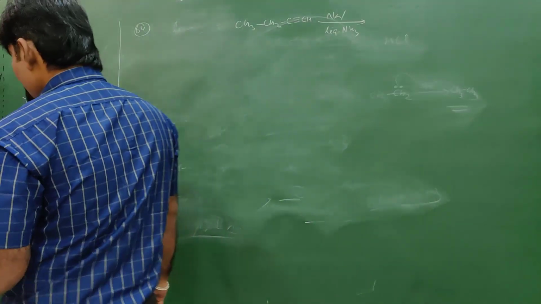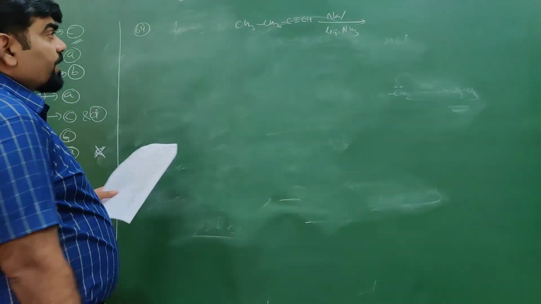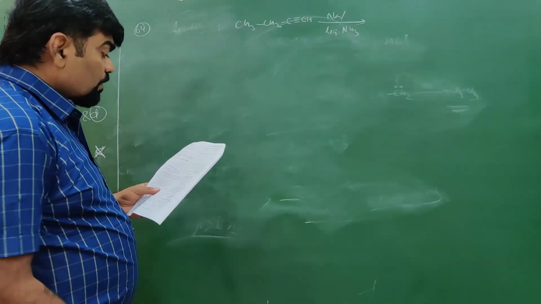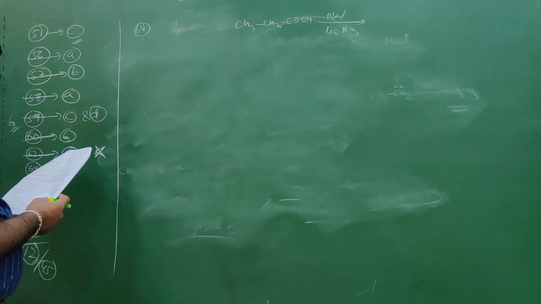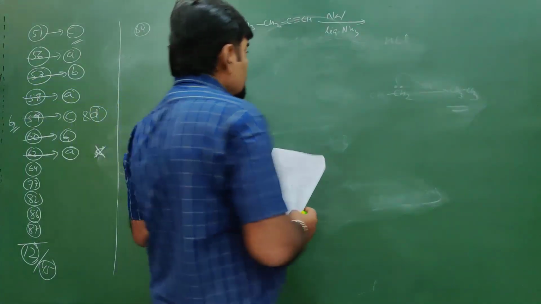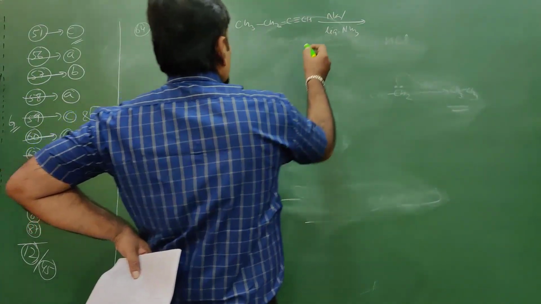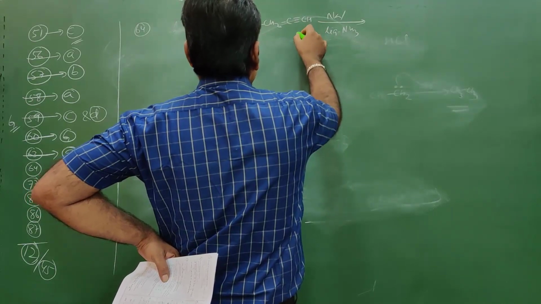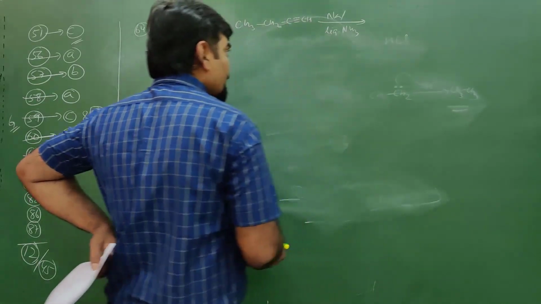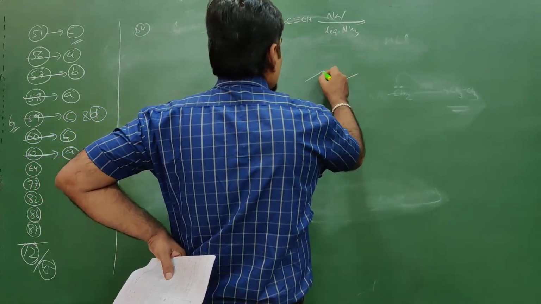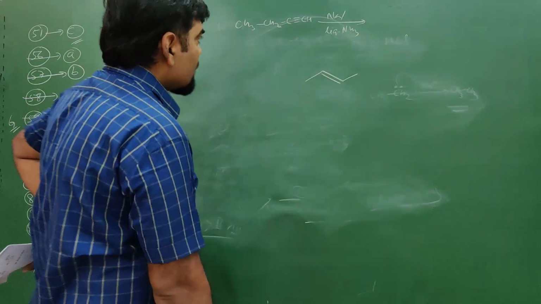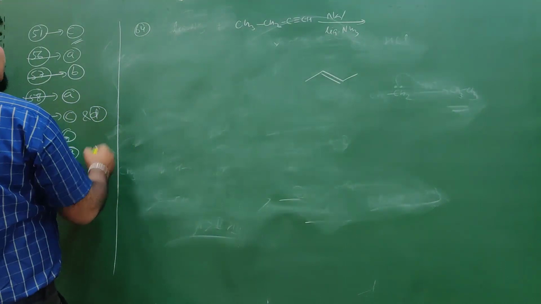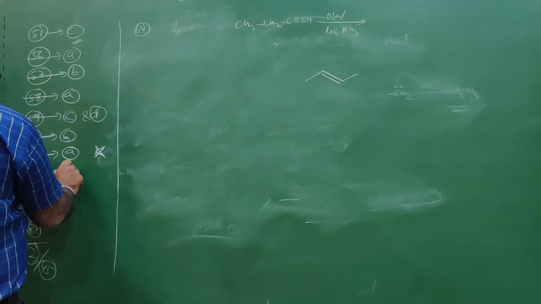The hydrocarbon which can react with sodium in liquid ammonia is... Sodium in liquid ammonia will react with a non-terminal alkyne to undergo hydrogenation. So see where the non-terminal alkyne is. In the first case this is a terminal alkyne, so this terminal alkyne will not react, while the non-terminal alkyne will react. The non-terminal alkyne will form a trans alkene. So this will not be the answer. The answer will be A. So 64, the answer will be A.